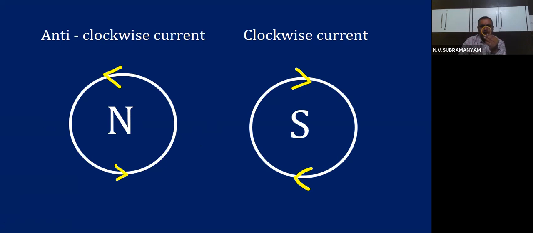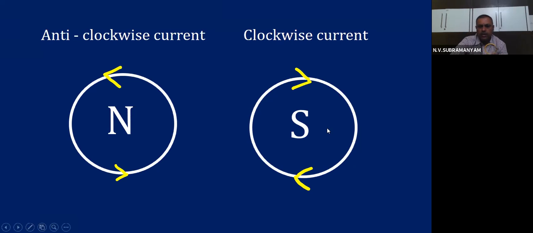So if the current is anti-clockwise from your side, then north pole will be towards your side, south pole will be behind the coil. That means front side of the coil will act as north pole, back side will act as south pole.